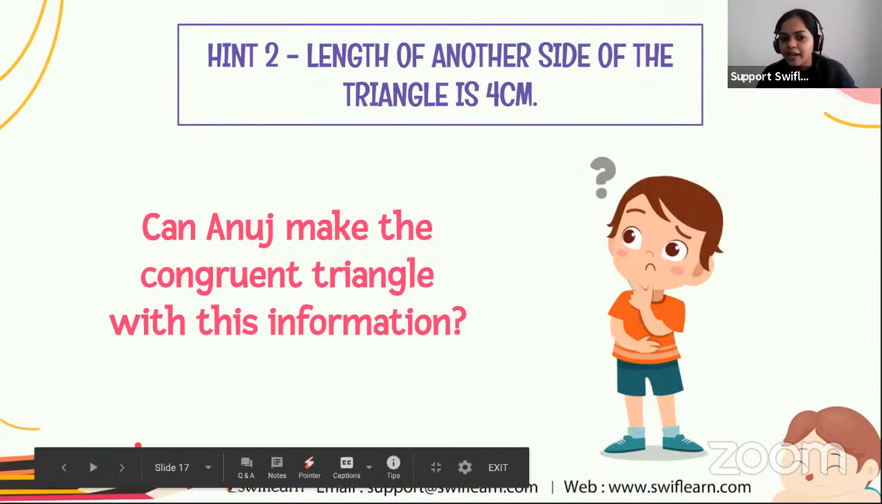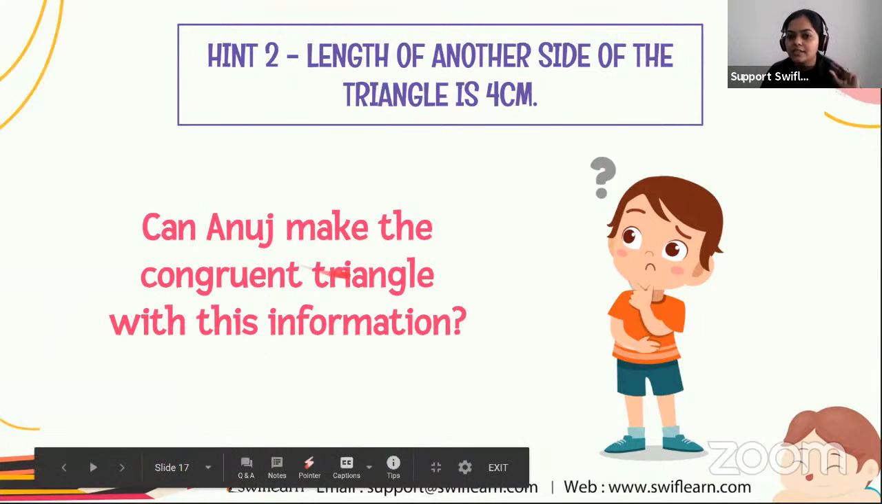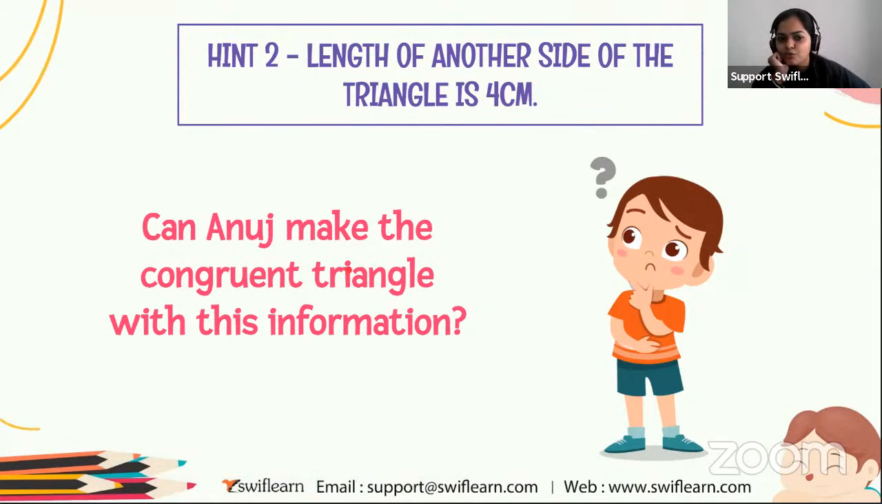Now the second hint from Param is that the length of another side of the triangle is 4 centimeter. Param says to Anuj, I will give you one more hint, the length of another side of the triangle is 4 centimeter. Now, can Anuj make the congruent triangle with the first information, one side 5 centimeter, and the second information, the side 4 centimeter? Is this enough?